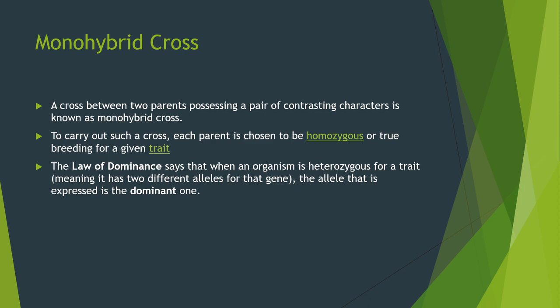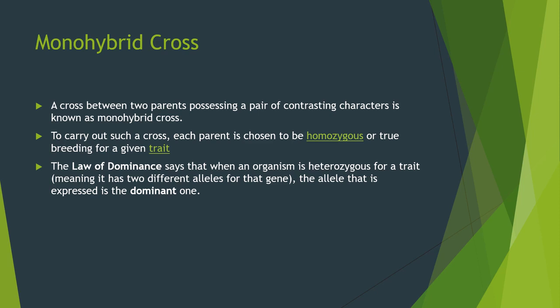Okay, Mendel already gave 3 laws of inheritance. The first law of inheritance is dominance. What is the law of dominance? When an organism is heterozygous for a trait, heterozygous meaning it has 2 different alleles for the gene. For example, if the plant is tall in height, the tallness denotes the presence of the gene, but the gene has 2 alleles.